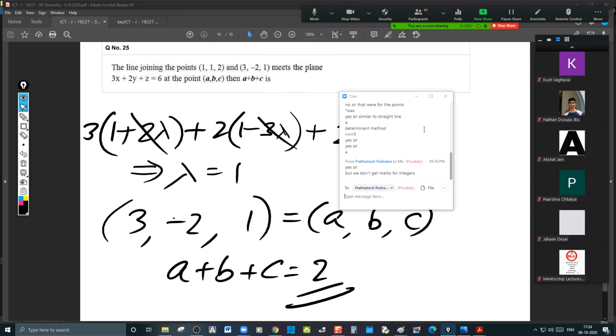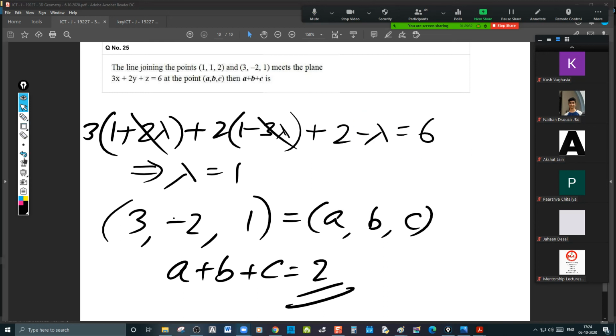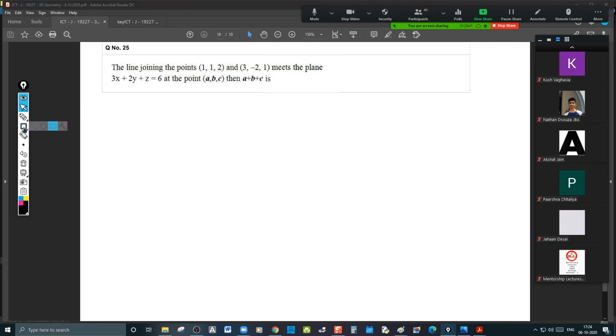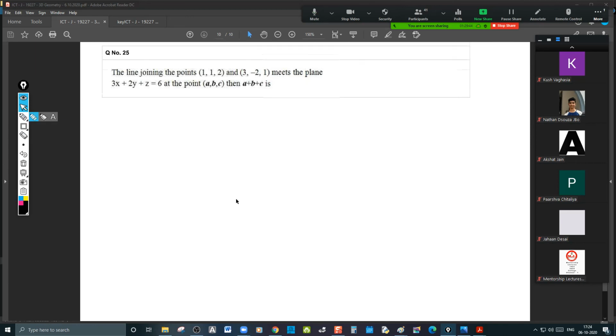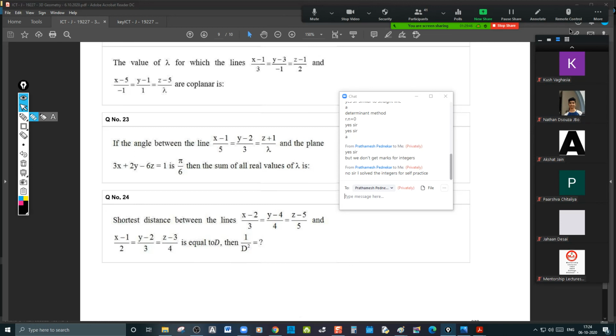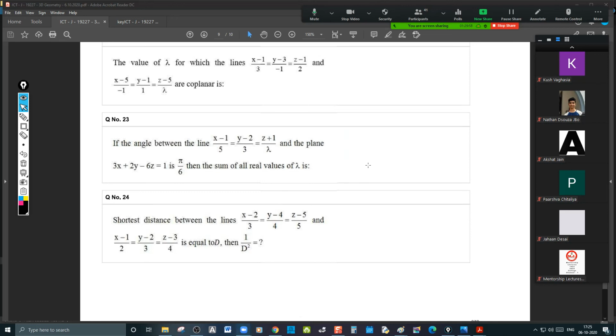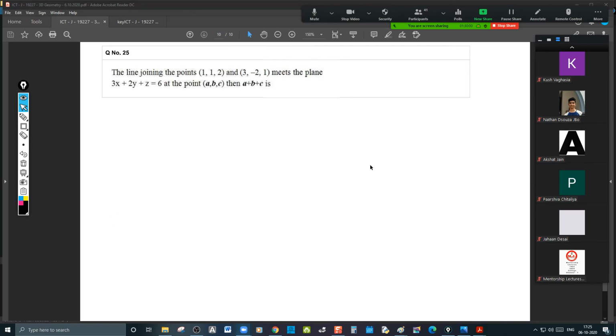But Prathamesh बोल रहा है, but we don't get marks for integers. तो 0.00 लिखो ना. 0.00 लिखो बेटा. आदत कर लो. Habituate to writing 0.00 because they are said to be integer. क्या बोल रहे हैं questions को? Integer type questions बोल रहे हैं. I solve the integers sir, for integer type practice. Prathamesh. Okay. क्या बोल रहे बेटा? कुछ बोला आपने? What did you say?